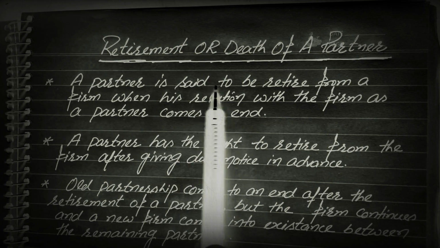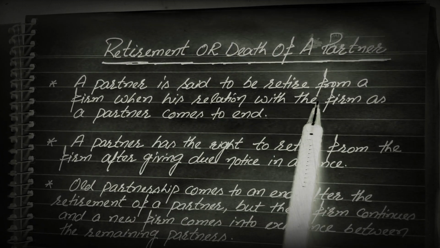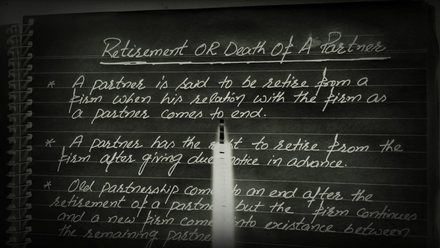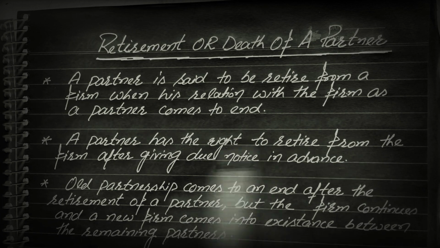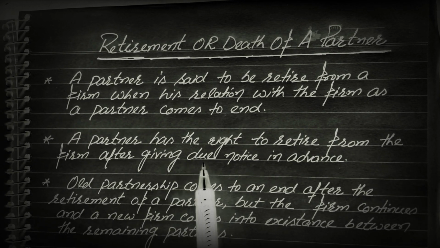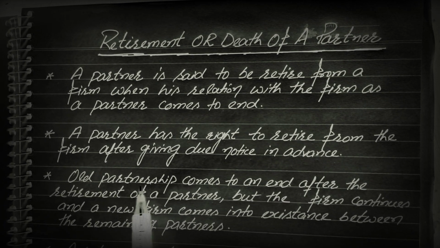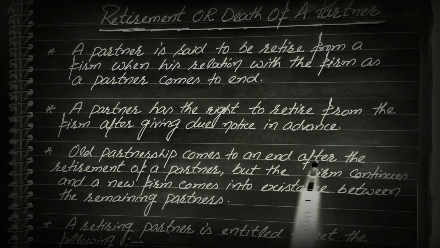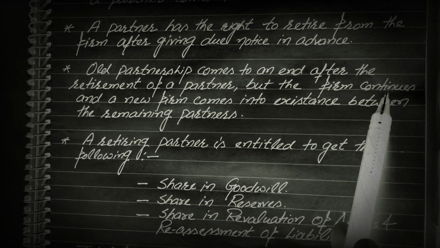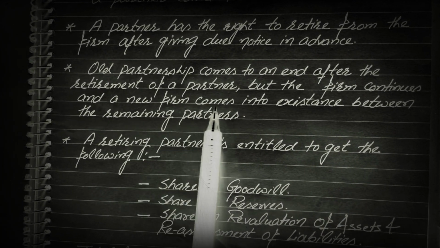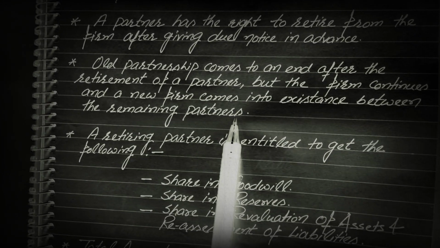A partner is said to be retired from a firm when his relation with the firm as a partner comes to an end. A partner has the right to retire from the firm after giving due notice in advance. The old partnership comes to an end after the retirement of a partner, but the firm continues and a new firm comes into existence between the remaining partners.